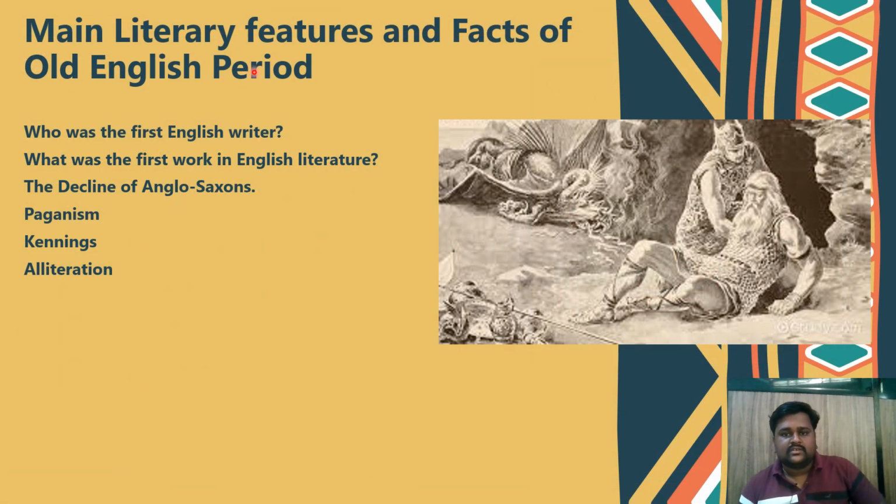Now the main literary features and facts of the Old English period. Who was the first English writer? Caedmon was the first English writer. He wrote poetry in the Old English language. His only surviving work is Caedmon's Hymn, perhaps the oldest poem written in English. So, what was the first work in English literature? Beowulf was the earliest and most popular epic poem, composed around the 7th century.